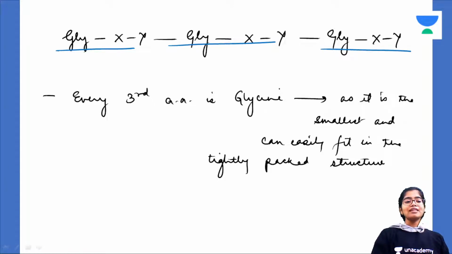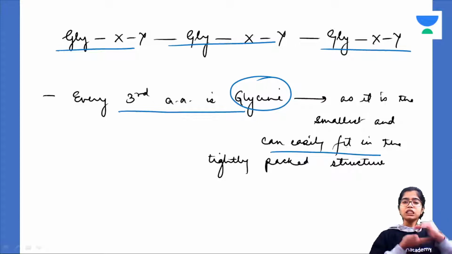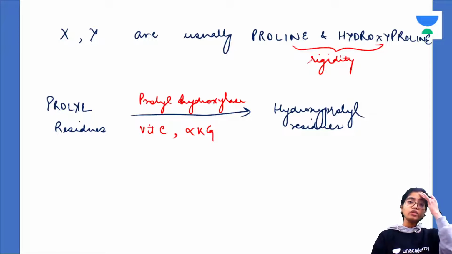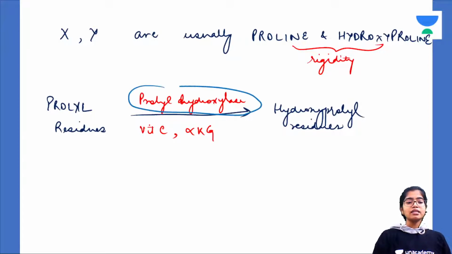Now, this is glycine. Why is every third amino acid a glycine in collagen? Because glycine is the smallest amino acid and it can fit very easily in this tightly packed fibrillar structure. Very tightly packed, so there's space for only this small glycine. Now, X and Y are usually what? Proline and hydroxyproline. Hydroxyproline and proline provide rigidity to the collagen molecule. How is hydroxyproline formed? Through the prolyl hydroxylase enzyme.